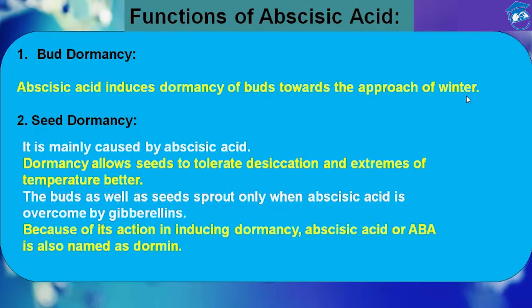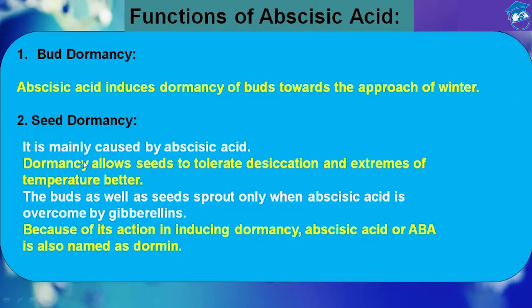So bud dormancy is influenced by cytokinin and auxin-induced synthesis of ethylene, and it is induced by abscisic acid. So don't get confused.